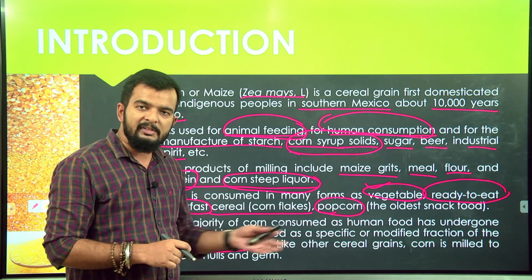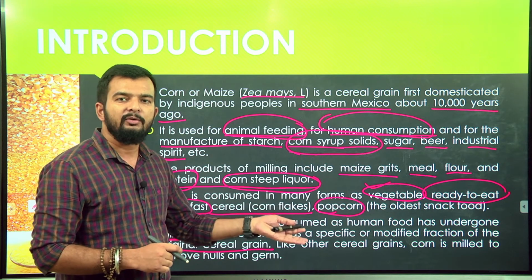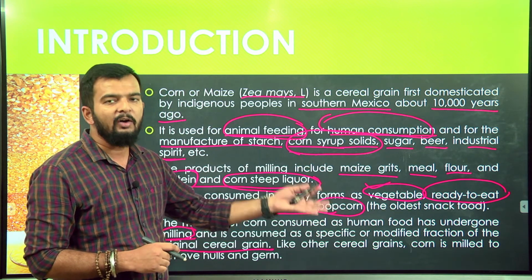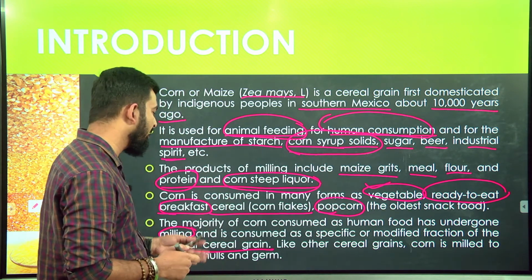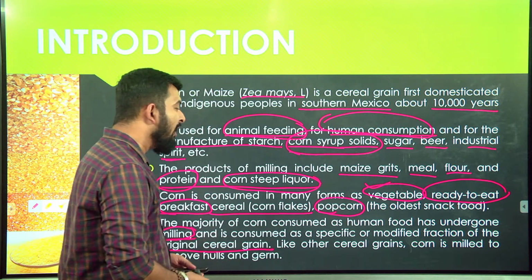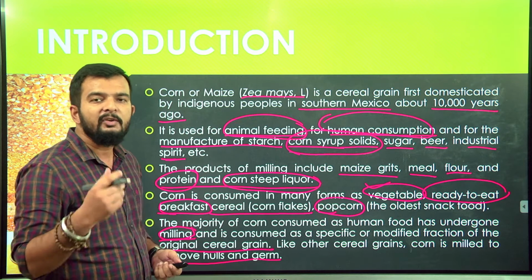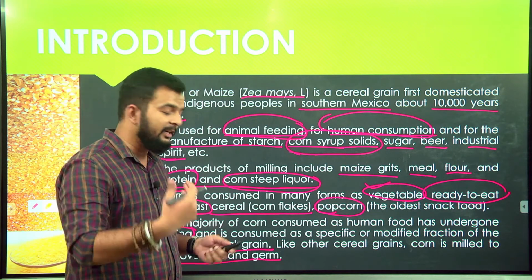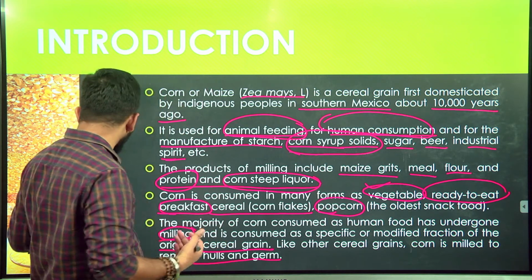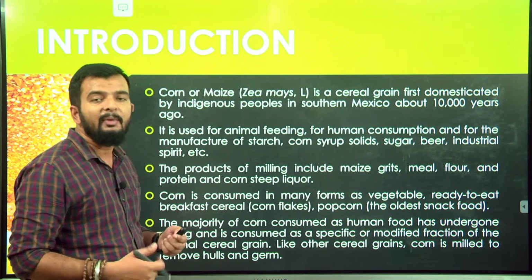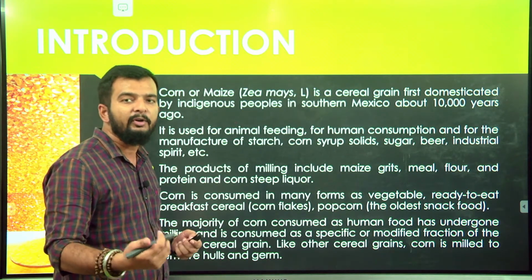We'll study the composition and structure of corn, and then we will realize what part of corn we are consuming. Like other cereal grains, corn is milled to remove hull and germ. Corn also has a hull and germ, so industrial milling first removes the hull and germ and then utilizes the rest for further products.